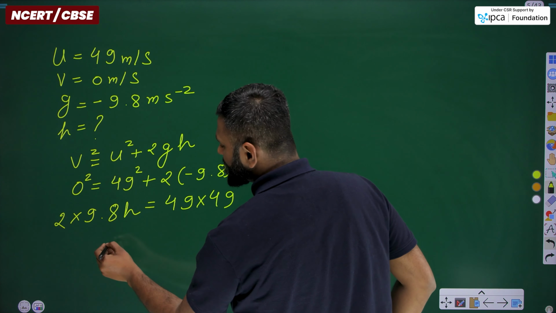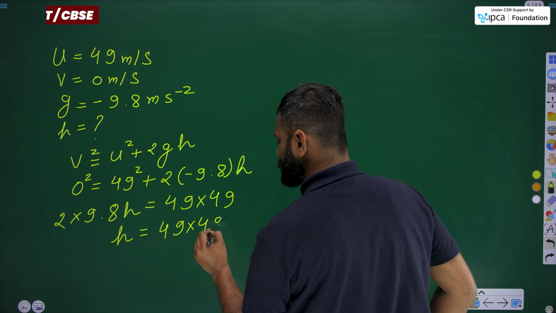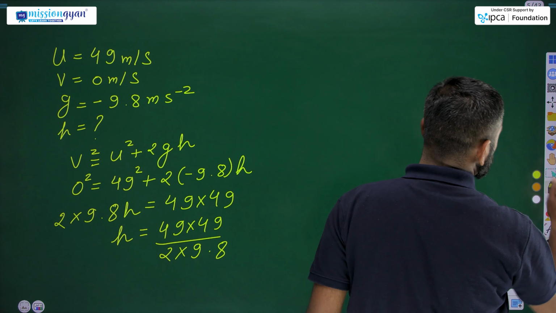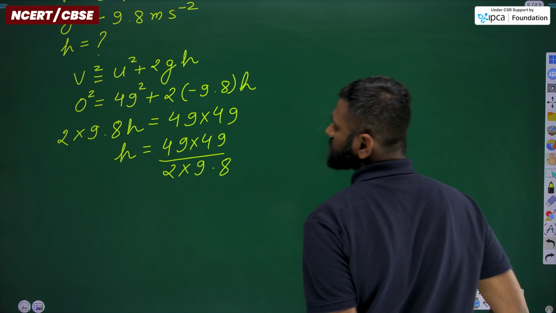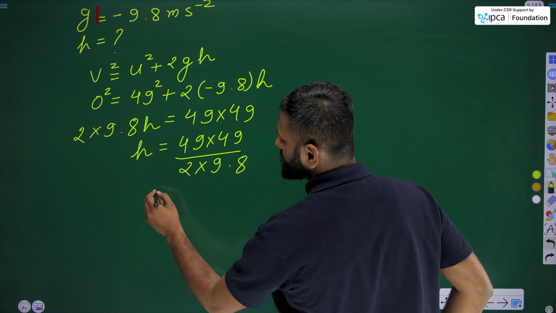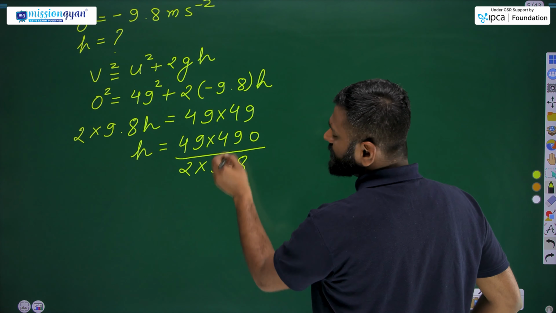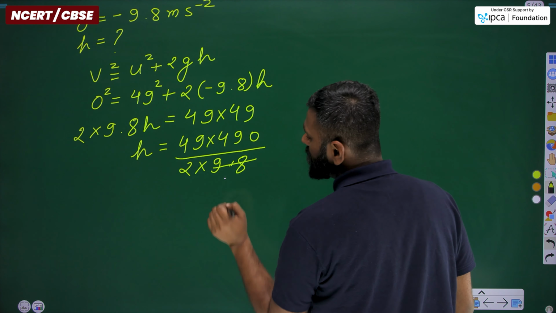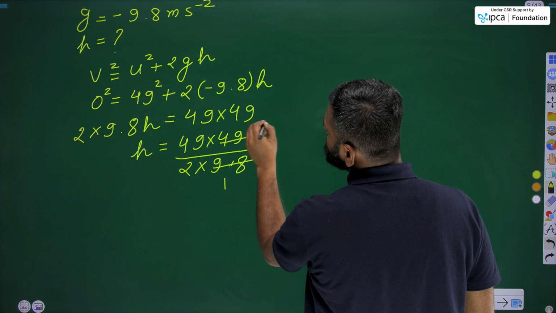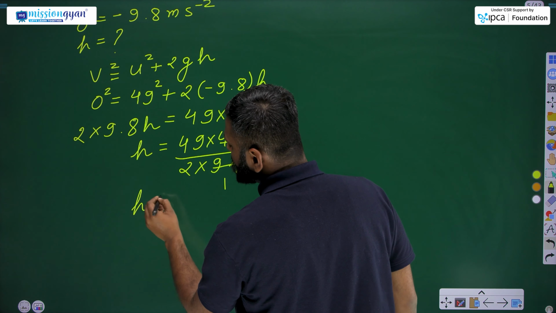So h equals 49 into 49 upon 2 into 9.8. By simplifying it, we remove the decimal point, we get 490, and 98 divides 490, that will be 5.